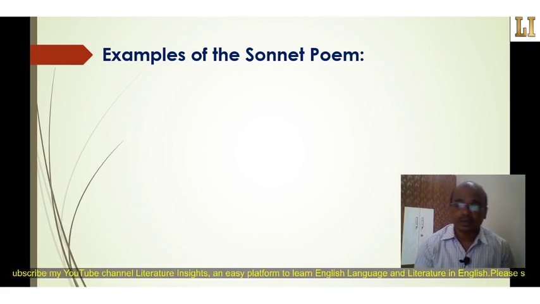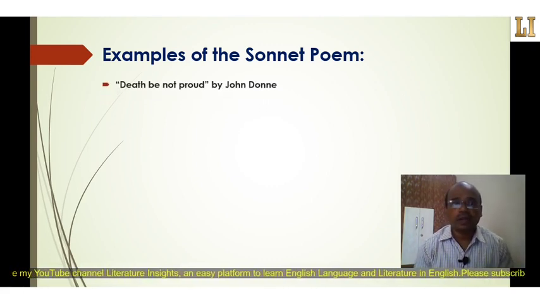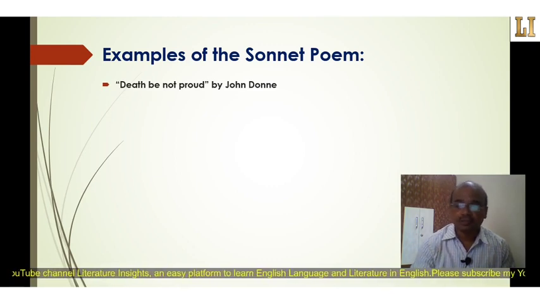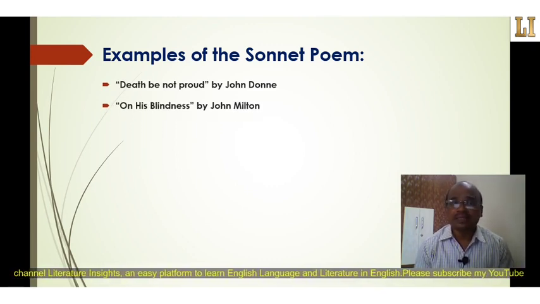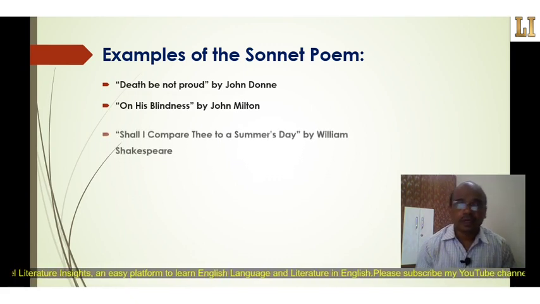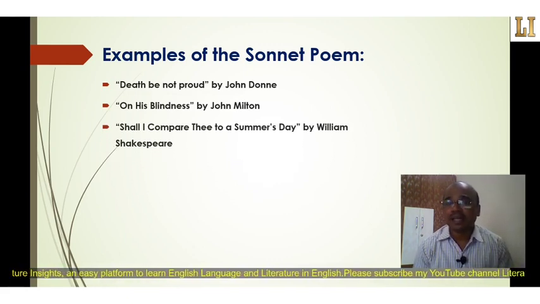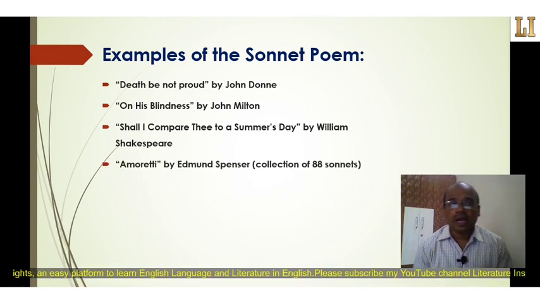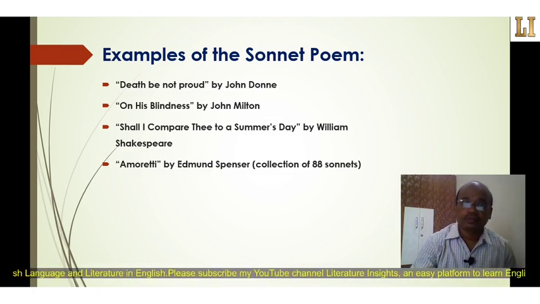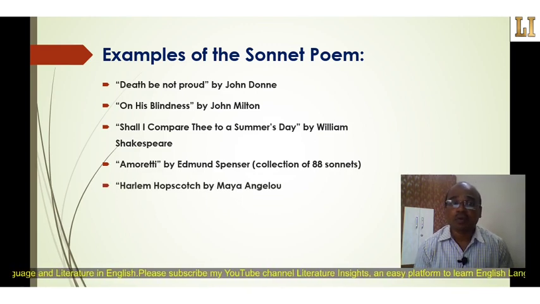Number 1, Death Be Not Proud by John Donne; On His Blindness by John Milton; Shall I Compare Thee to a Summer's Day by William Shakespeare; Amoretti by Edmund Spenser, a collection of 88 sonnets, just as Shakespeare also wrote a sequence of 154 sonnets. Then last, the example of a modern sonnet poem: Harlem Hopscotch by Maya Angelou.